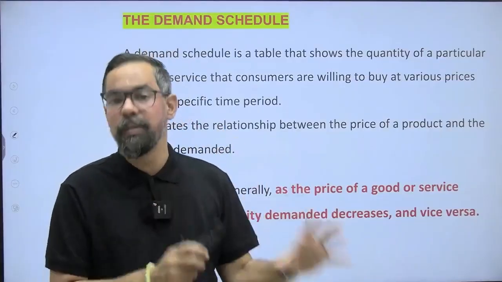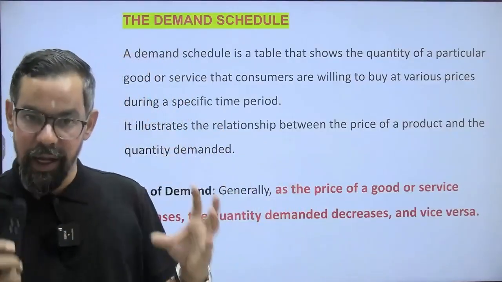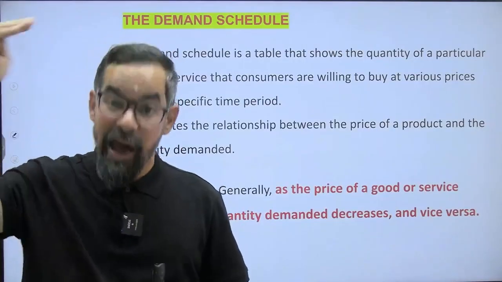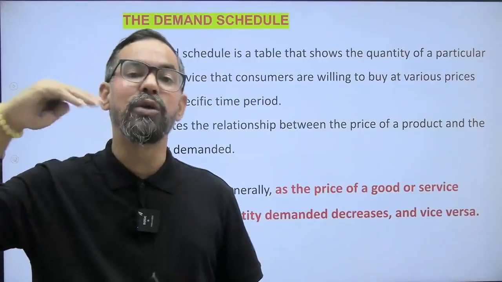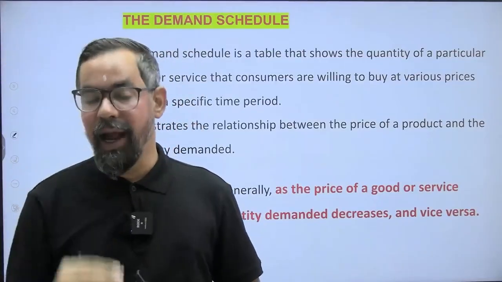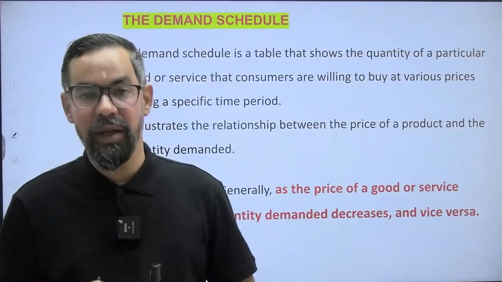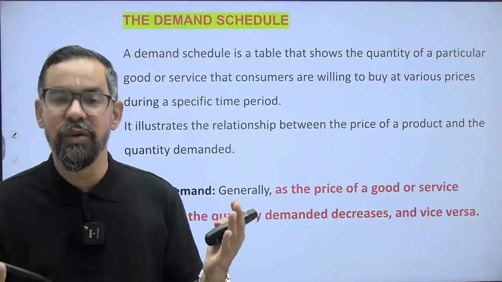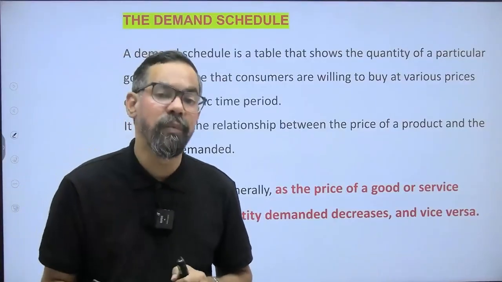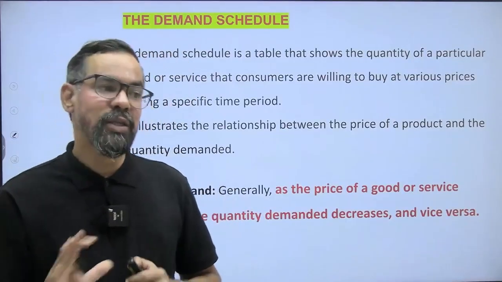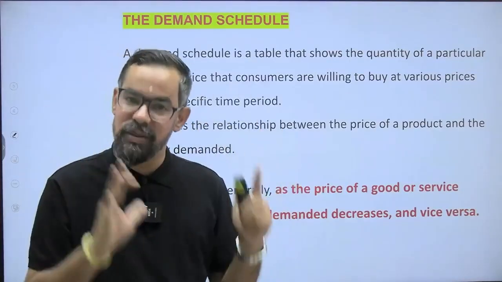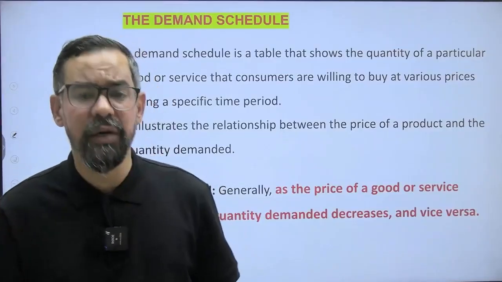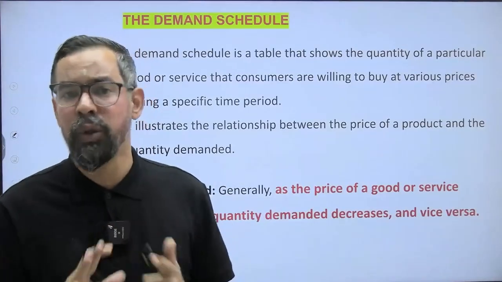When it comes to the supply side, or the supply schedule, or the supply curve, or the law of supply, sellers want to sell their goods at a higher price. That means at a higher price they want to sell more quantity, and at a lower price they want to sell less quantity. The point where the demand schedule crosses the supply schedule is known as equilibrium, and that is the market price, right? This is around the core of this particular unit. Now, the factors which generally affect the demand curve and supply curve are some areas we are going to understand in this one.